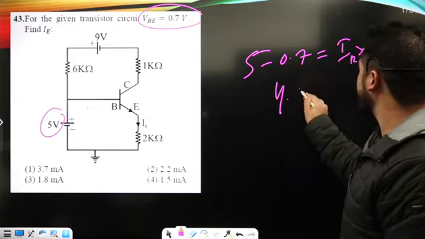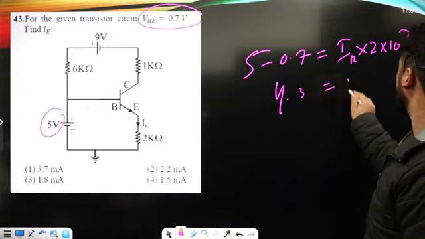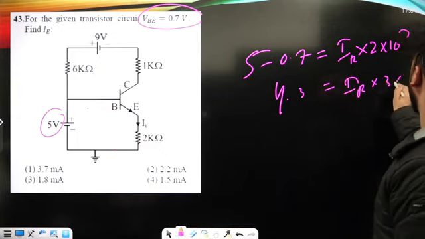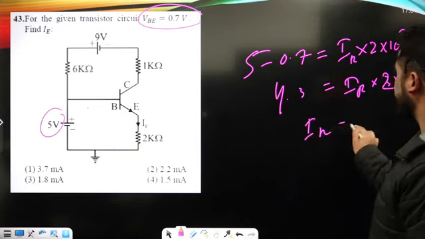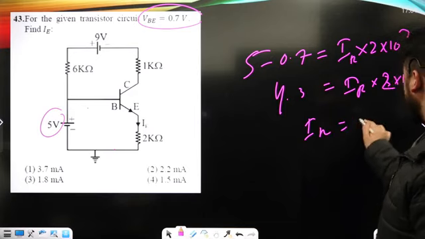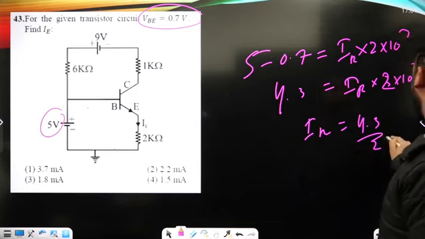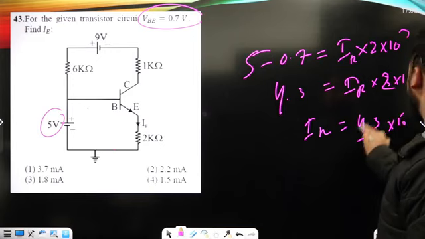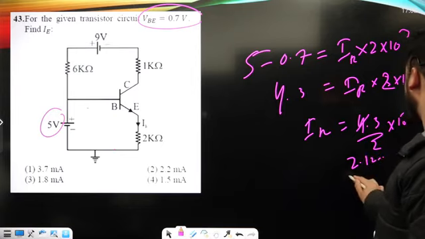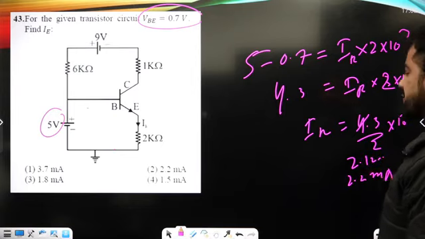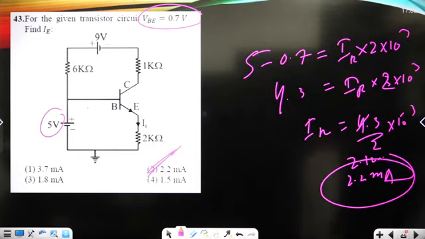So it is 4.3, right? 4.3 is equal to IR into 2 into 10 to the power 3. So IR will be equal to 4.3 upon 2 into 10 to the power minus 3, that's 2.15 or something like that, mainly 2.2 milliamperes. So option number second will be the correct option here.